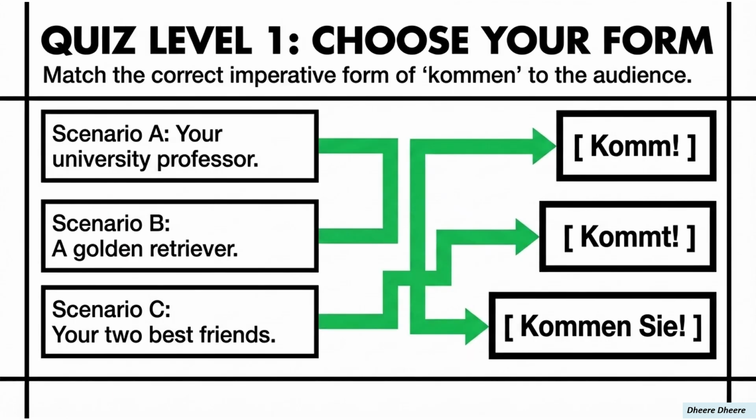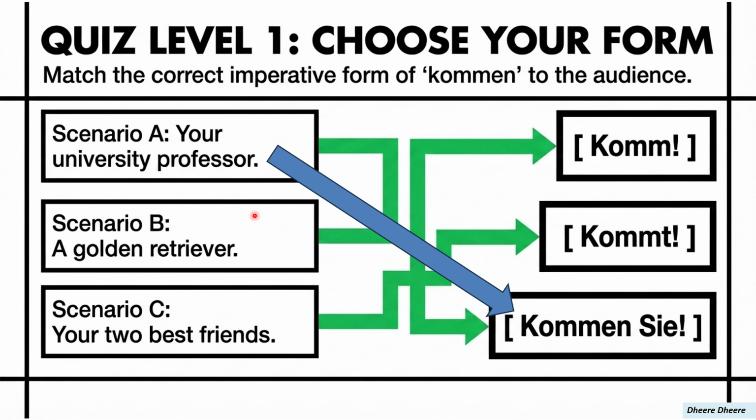So here we have a small quiz. Match the correct imperative form of the infinitive verb kommen in all of these scenarios. Scenario A, your university professor. For the university professor, we are going to use the pronoun Sie. So the correct imperative will be kommen Sie. Scenario B, a golden retriever. Here we have the case of informal communication for one person.